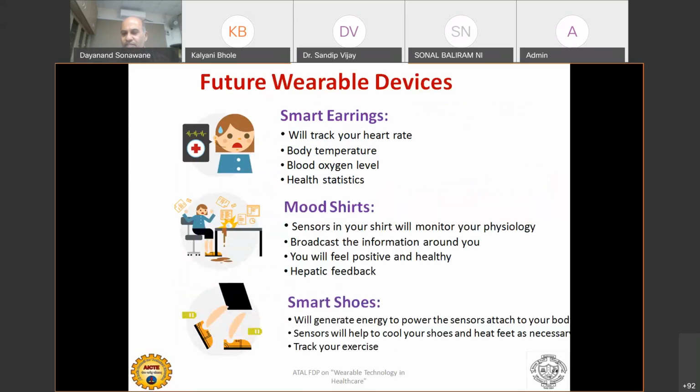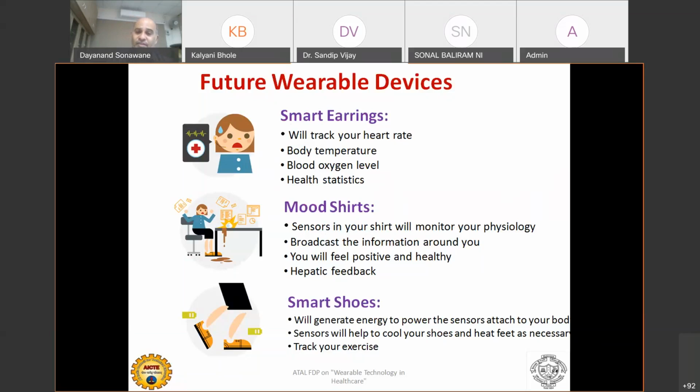Now, where will wearable technology be, looking at the next 5 to 10 years down the line? Smart earrings will come to the market. Not simply earrings, but smart earrings that will track your heart rate and monitor your body temperature. It is not going to display, but at least it will measure and transmit your body oxygen level as well as your health statistics. This particular device is already in manufacturing, and maybe 4 or 5 years down the line, we will have these smart earrings.